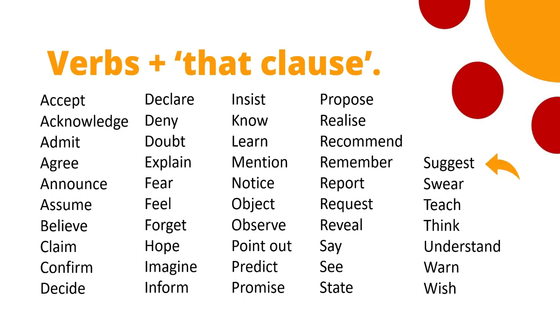You'll notice over here that we have suggest. Suggest can also be followed by an ing. She suggested eating the fish. She suggested that we eat the fish. So suggest is with a that clause or an ing. So just because these verbs appear in one of these verb type boxes doesn't mean that they only appear in the one box. Sometimes they appear in more than one box.